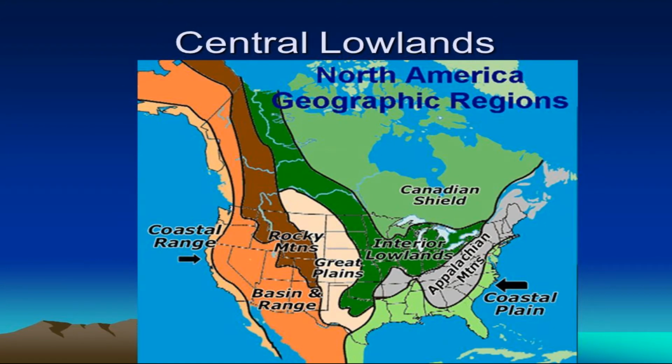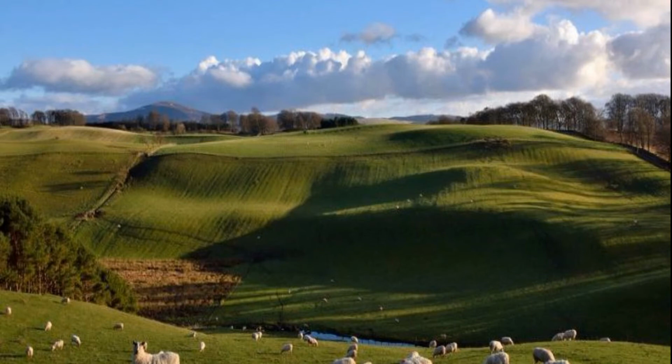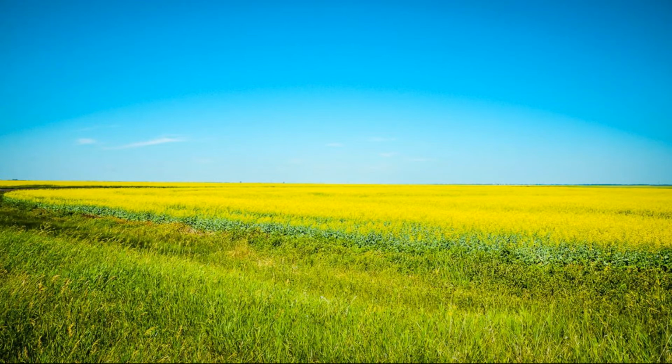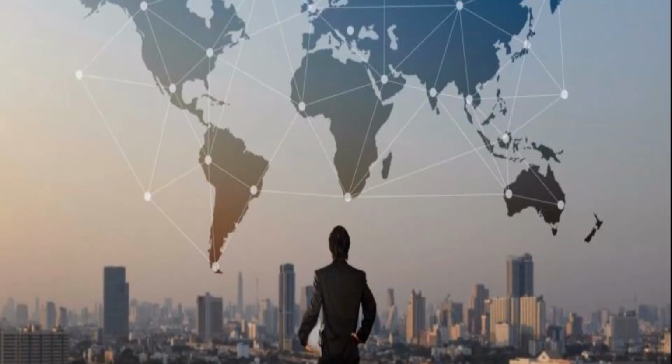The central lowlands are vast plains which are very fertile and ideal for cultivation as they are supported by large rivers for irrigation. The central lowlands are suitable for wheat farming, cattle rearing, agro-based industries, and networking of the international market.